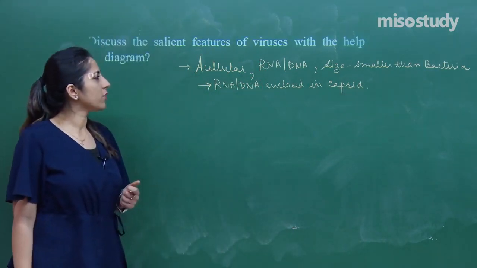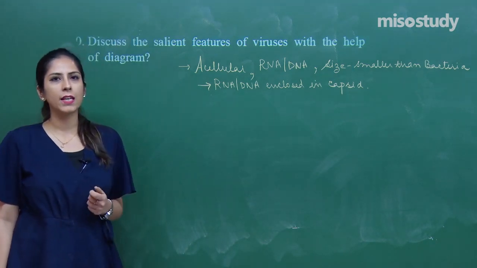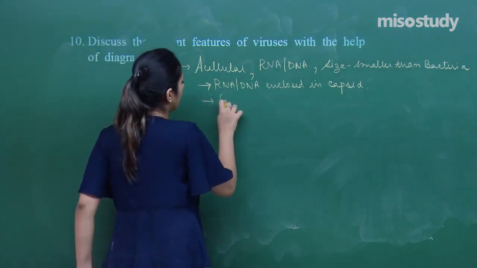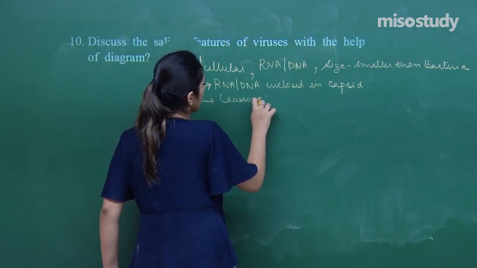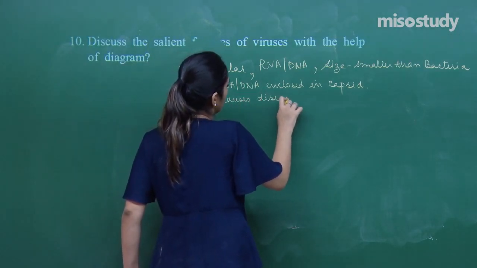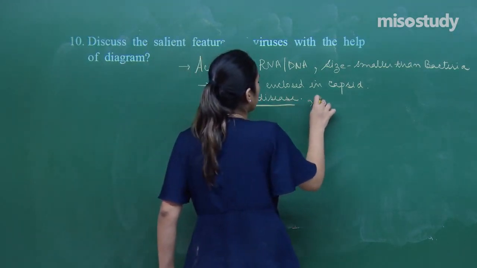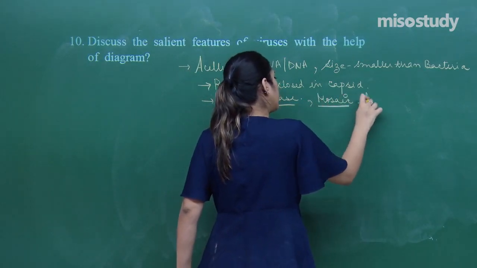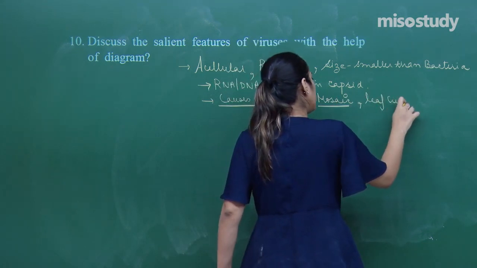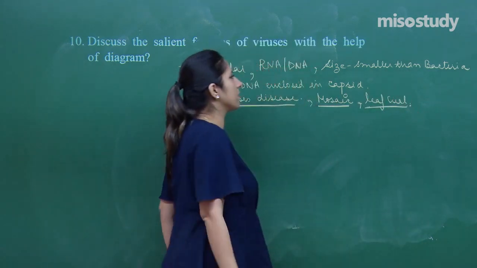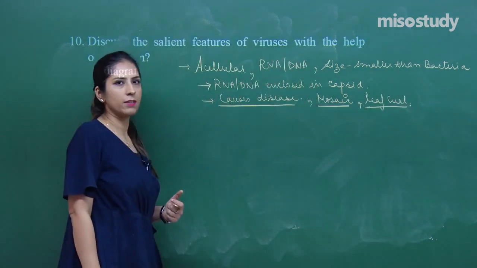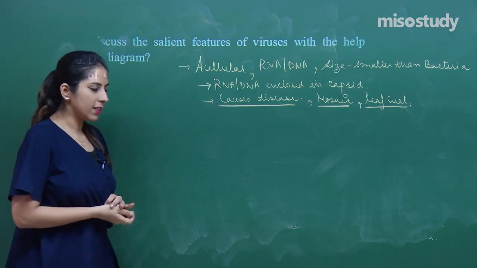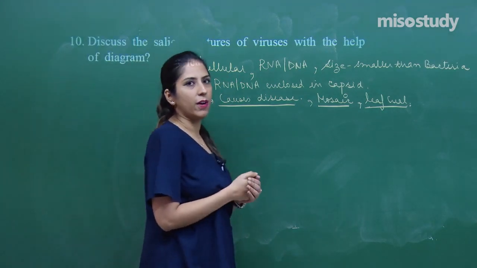Right? Smaller structure is there, and in this case they cause disease as well. For example, mosaic disease, leaf curl, etc. All of these diseases are caused because of the viruses. Now, in the session we have discussed the structure of viruses.